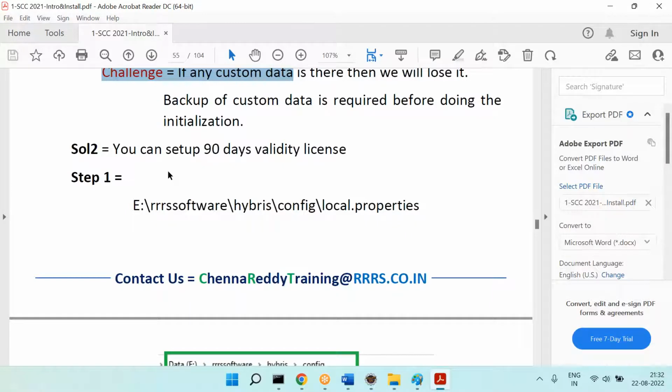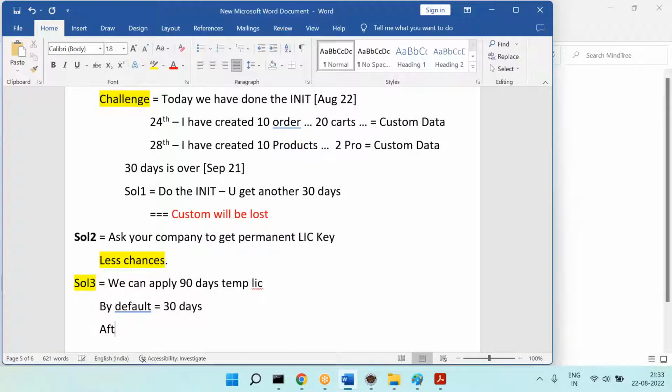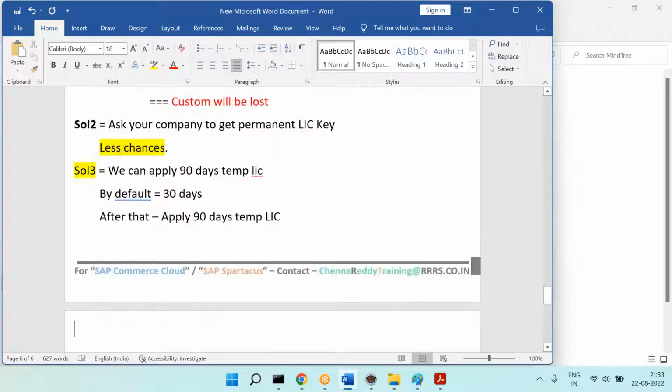Solution 2 is the permanent license, and solution 3 is, we can apply a 90 days temporary license. By default, how many days am I getting? By default 30 days. Then after that, apply a 90 days temp license.